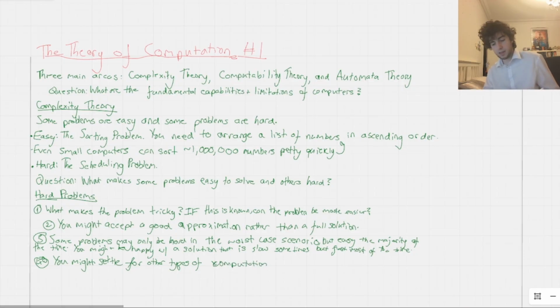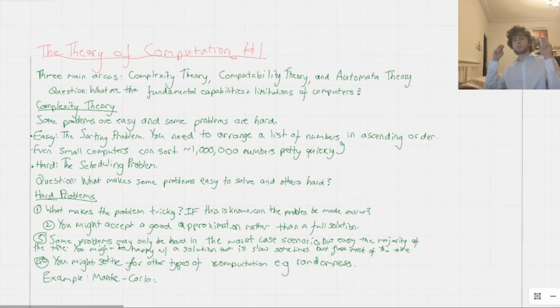Okay, and one type that comes up is randomness. Randomness actually sometimes is very useful. I wanted to give an example of this because it might not be obvious what I mean. This example is very well known, and it's called a Monte Carlo simulation. In a Monte Carlo simulation, you're giving your computer an input, and then it's using randomness to generate something, which could be a set of values in an interval, for example.